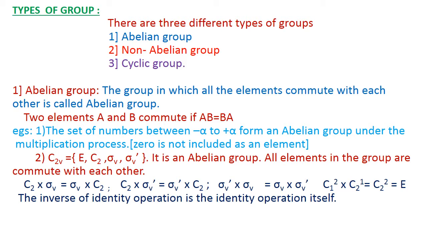C2 into sigma v dash will be equal to sigma v dash into C2. Sigma v dash and sigma v, that will be equal to sigma v into sigma v dash. C2 into C2 will be equal to C2 squared, that will be equal to E. And E is the identity element, and this identity element commutes with all other elements present in the group. Therefore, C2v is an example of an abelian group.